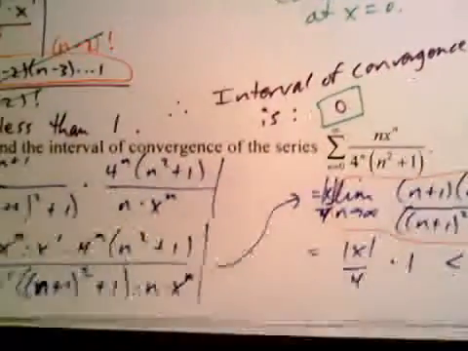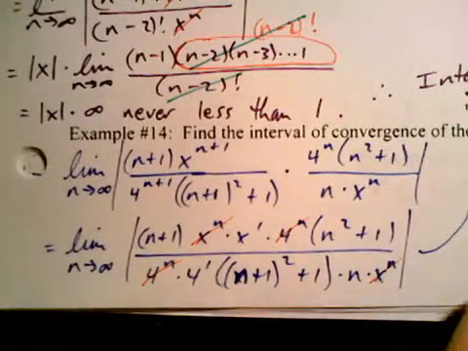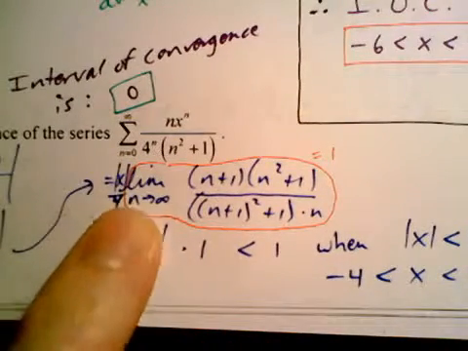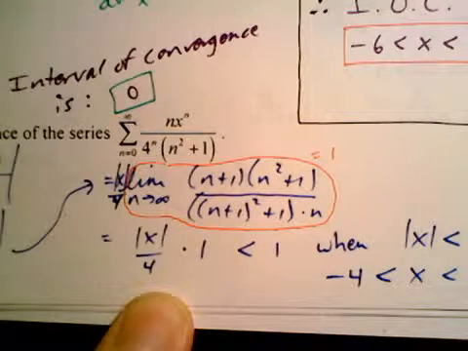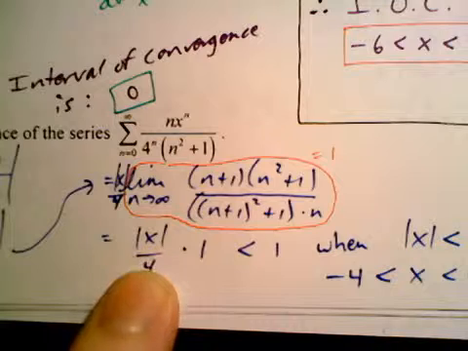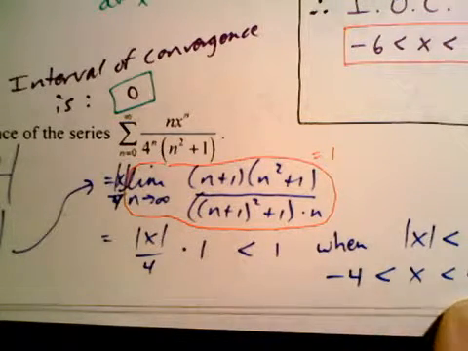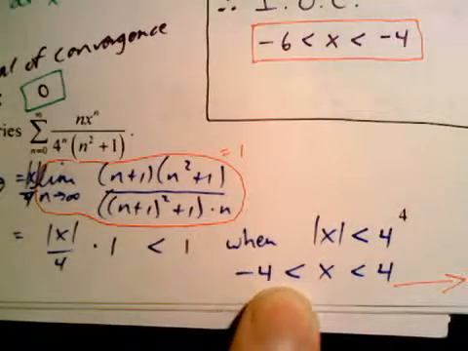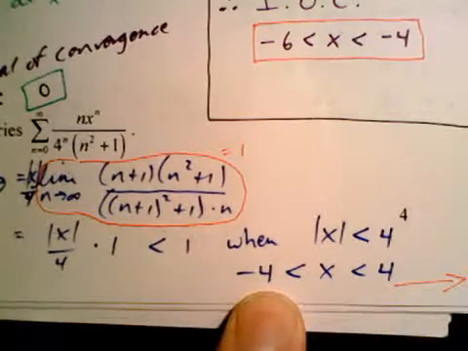Okay, so example 14. Here's some work. You get the absolute value of x over 4 times the limit, and this limit here is 1. This is just like one of our other examples. The absolute value of x over 4 is less than 1 when x is between 4 and -4. So again, we're trying to find the interval of convergence, and we're not done yet. This is only the beginning. You have to also test the endpoints.